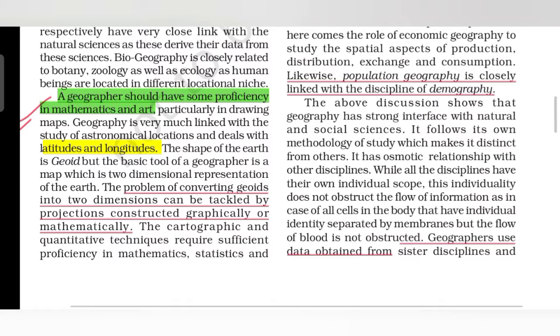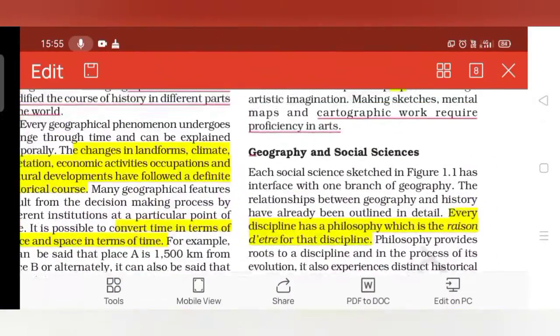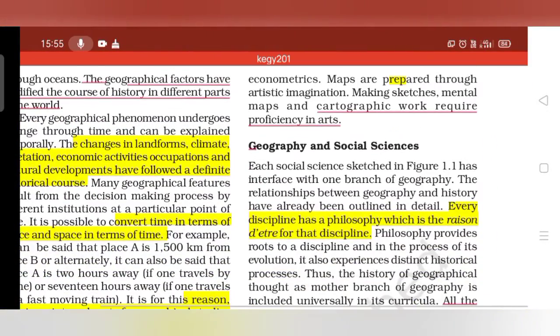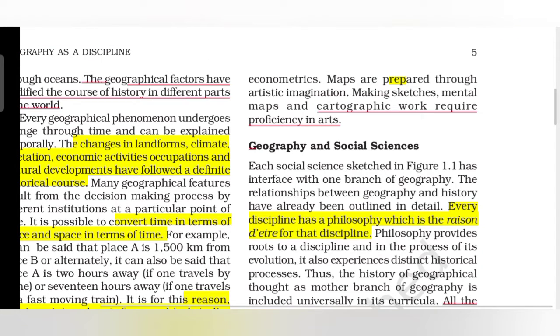The cartographic and quantitative techniques require sufficient proficiency in mathematics, statistics, and econometrics. Maps are prepared through artistic imagination, and therefore cartographic work requires proficiency in arts also. Without imagination in arts, you can't convert latitudes and longitudes into maps.